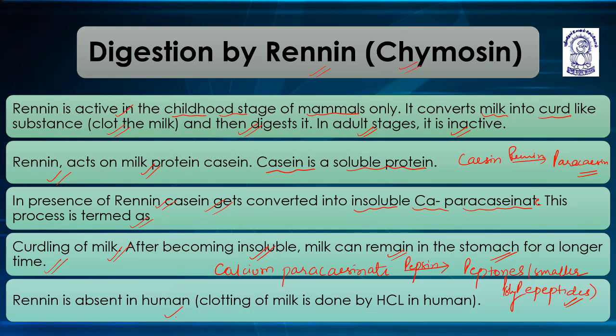Renin is absent in humans. Clotting of milk is done by HCl in humans.